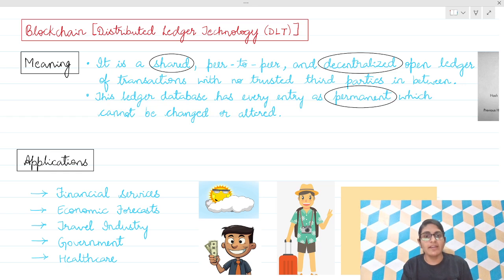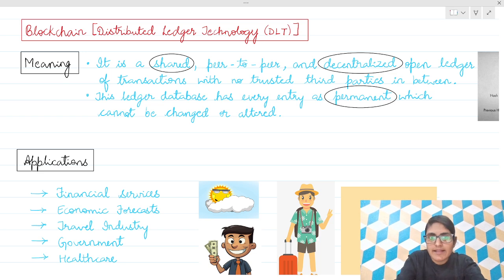There is no central authority. Again, along with me, meaning of blockchain: it is a shared, peer-to-peer and decentralized open ledger of transactions with no trusted third parties in between.